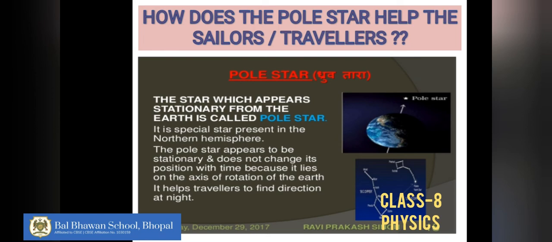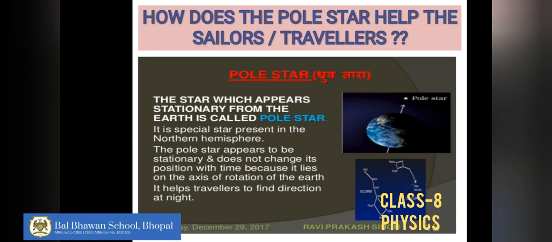If no lighthouse is near, they don't know their way. If they are lost, this pole star can act as a guiding star for them. That is why the pole star is also called a navigating star, because it can show the direction to the sailors or the travelers. It was also called a lodestar for the same reason, that it could lead the way. The pole star is also called Dhruv Tara in Hindi. You must have seen the pole star in the sky.